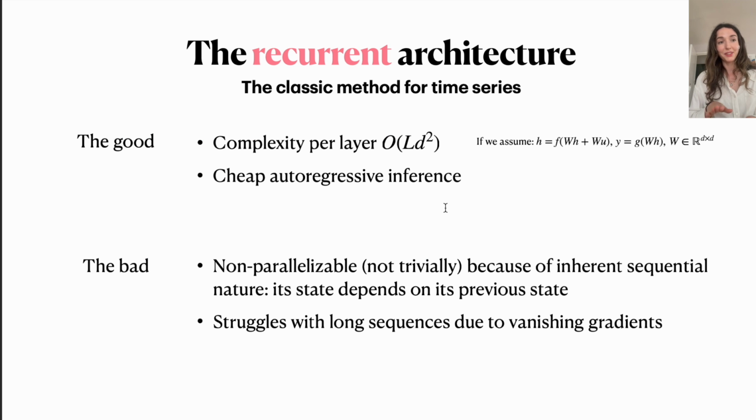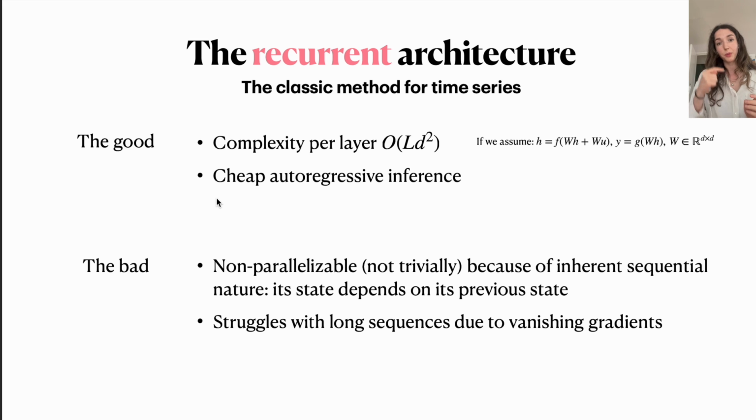Now, the good and bad about this kind of architecture. The good is that the computational complexity per layer of this recurrent architecture is linear in terms of the sequence length L. It is, to be precise, order L d squared, with d again the dimensionality of our inputs and hence of our matrices W. And this also leads to cheap autoregressive inference.